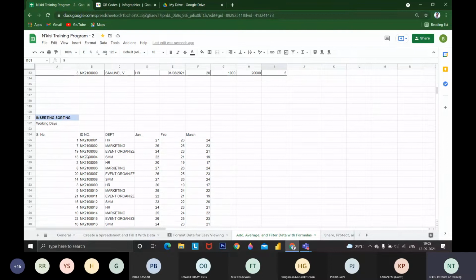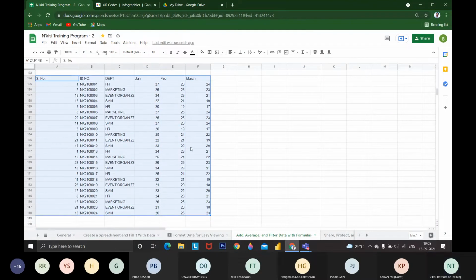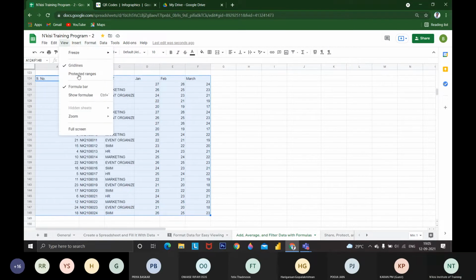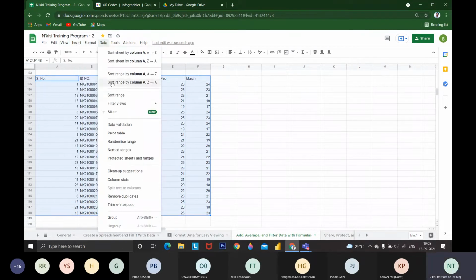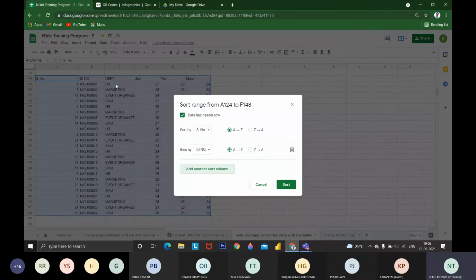If I'm going to use sorting options, as I said before, I'm going to use the data sort range. Now you could see the serial number is not in order. I'm going to add the serial number in sorting order, and I'm going to sort department wise, and then ID number wise.